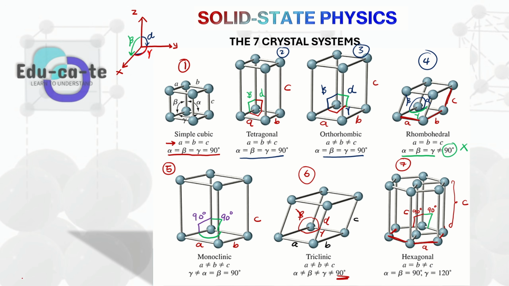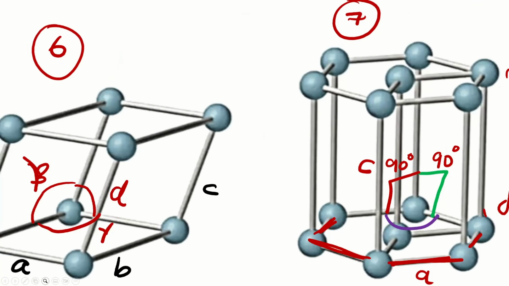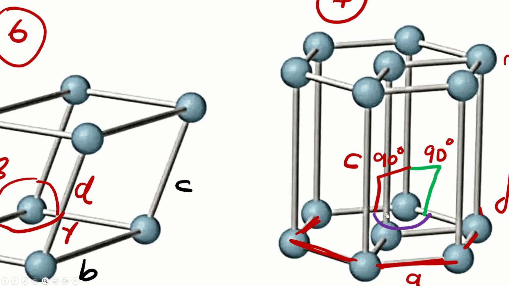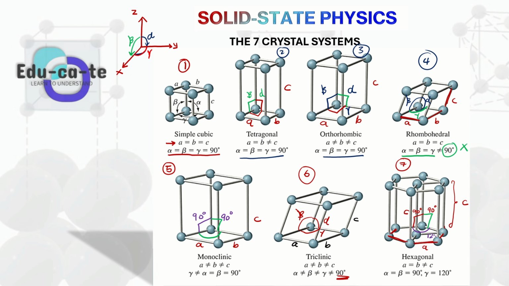But the angle at the base, which is your angle gamma, the angle between the y and the x-axis, that one is going to be gamma, and gamma is 120 degrees. So we have got a 90 degrees angle between the z-axis and the y-axis, and then a 90 degrees angle again between the z-axis and the x-axis. But now when we look at the y and the x-axis themselves, they do not make a 90 degrees angle. Instead, they make a 120 degrees angle. So the angle that we have here is 120 degrees.